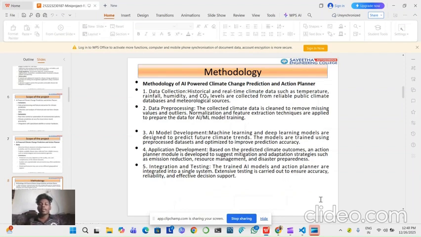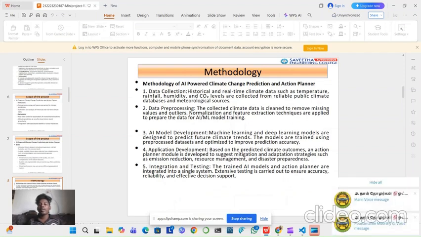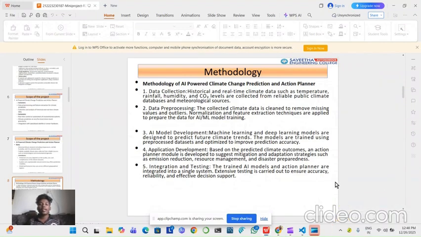Historical and real-time climate data such as temperature, rainfall, etc. The collected climate data is cleaned to remove missing values and outliers. Using machine learning and deep learning models, we want to develop the model, and the application is developed based on the predicted climate outcomes. An action planner model is developed to suggest mitigation and adaptation. Next, the integration: the trained AI model and action planner are integrated into a single system.